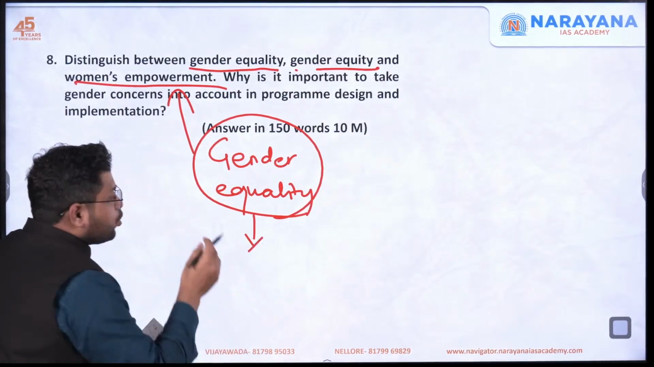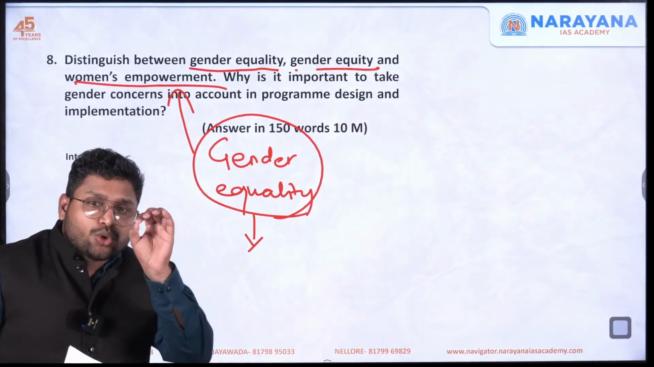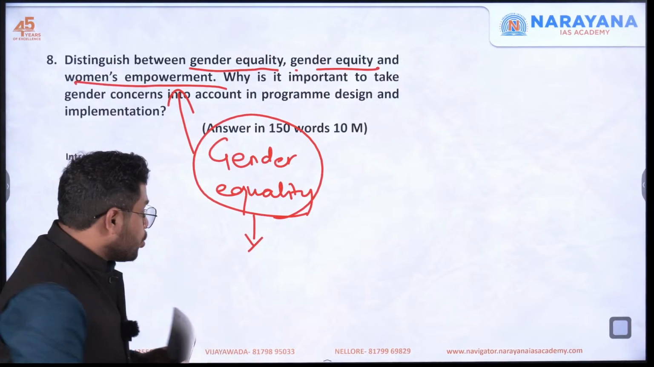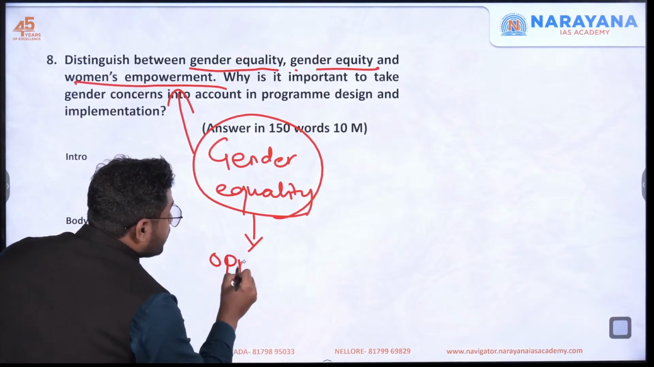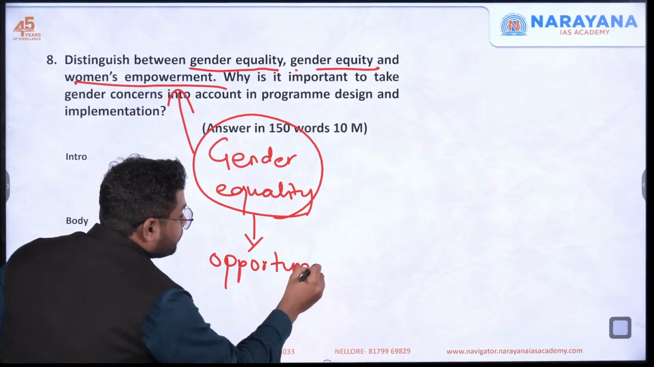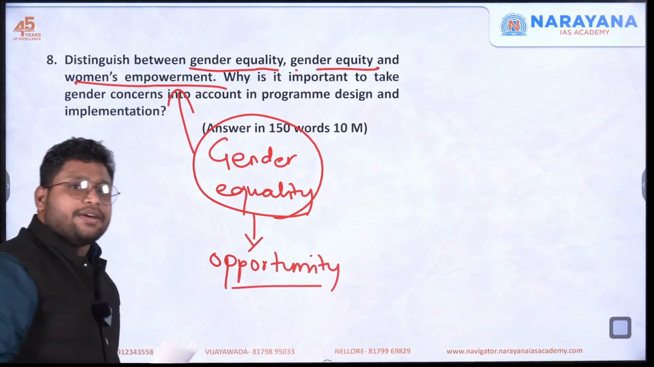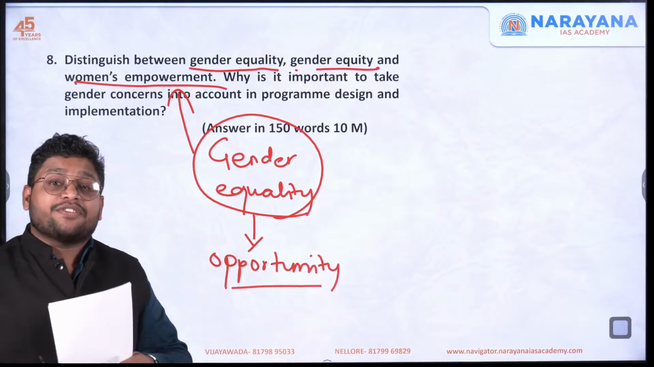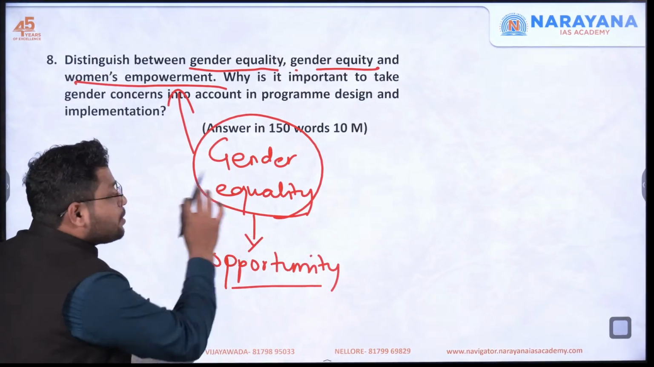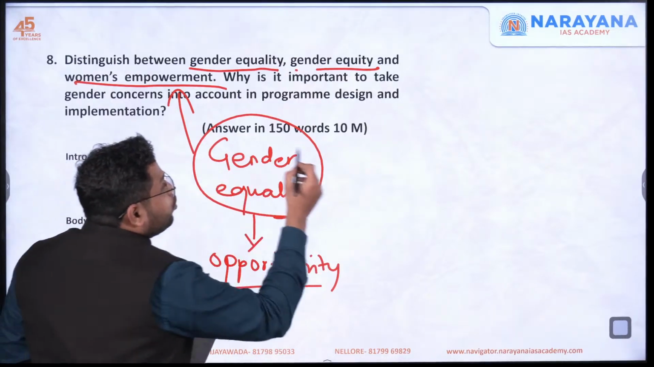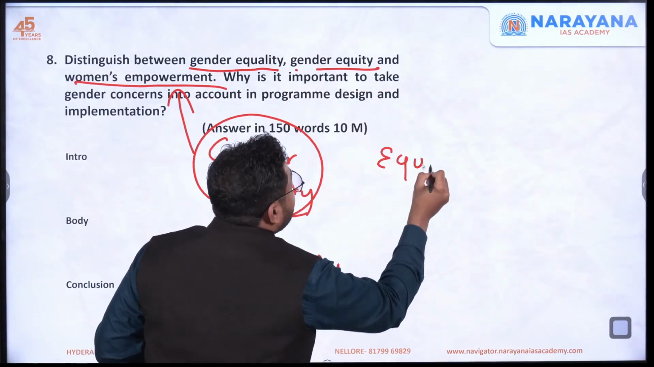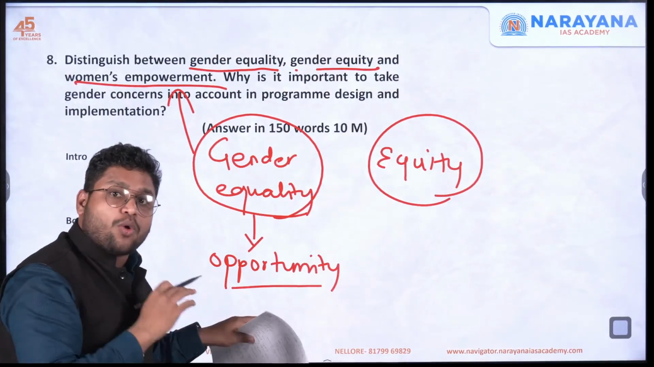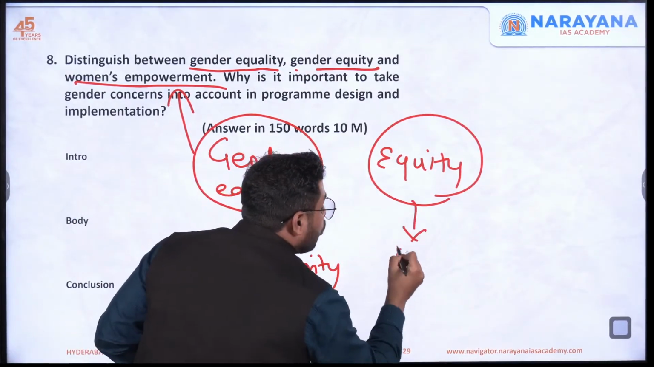For example, when you talk about gender equality, you are simply talking about giving equal opportunity to women. So here we are focusing on the opportunity part. Here you will say we will provide you equal rights in terms of everything which men are getting. All of this is part of equality. But when you talk about gender equity, the focus is not just on opportunity but on the final outcome.